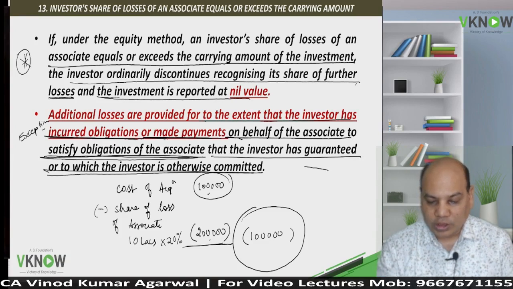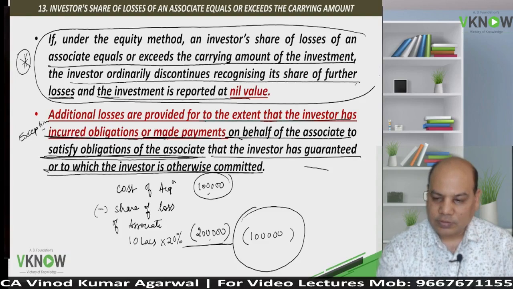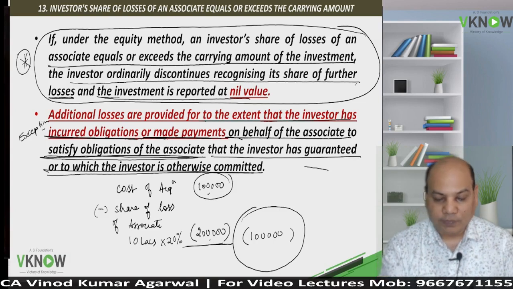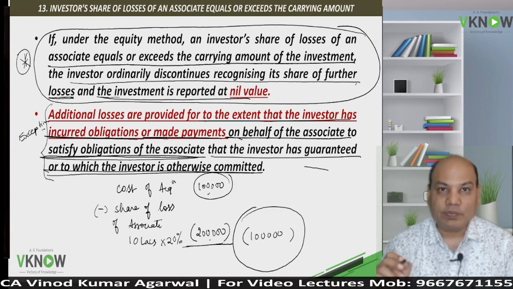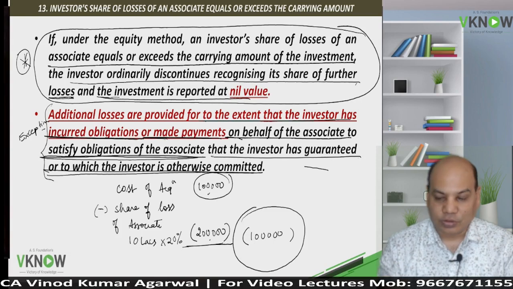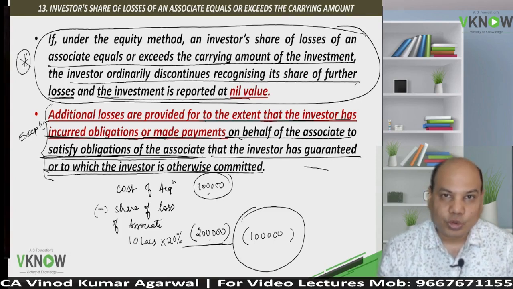So what will the student assume? Whenever your answer is coming negative, you will show it at nil value. But if the problem specifically says the investor has given a guarantee on behalf of the associate to the extent of a certain amount, then that is the maximum loss you can show in the books.